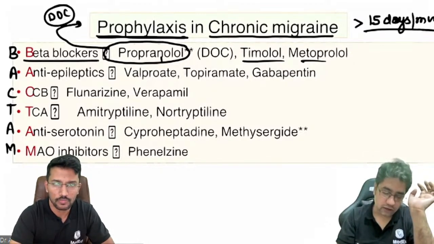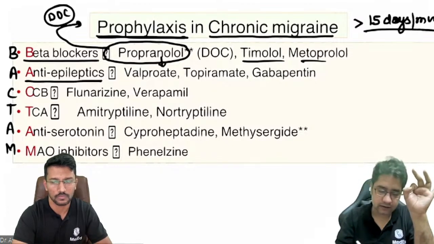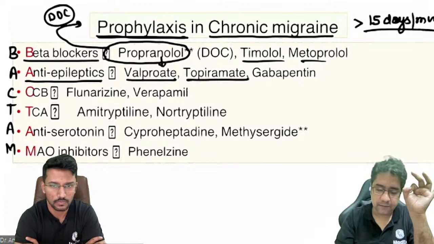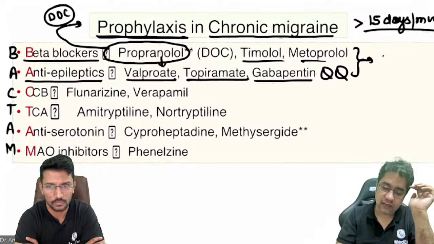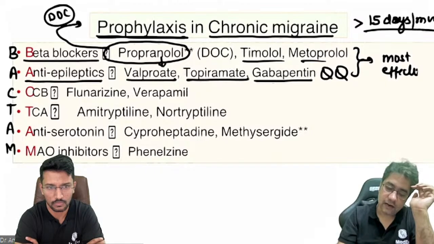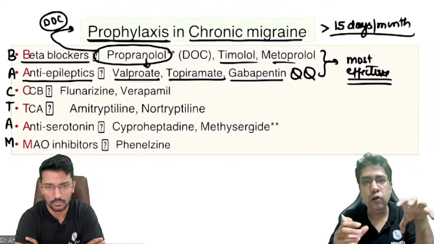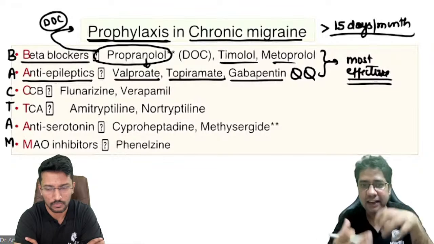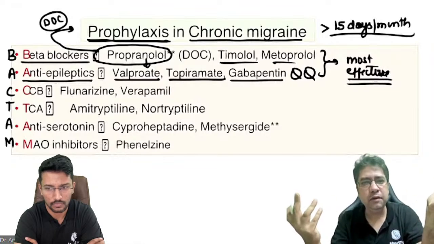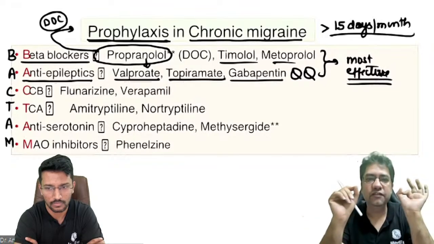If it is not controlled by propranolol, then we start anti-epileptic drugs like valproate, topiramate, and gabapentin. 3 drugs are approved. And remember, the first 2 classes of the drugs are most effective drugs. Other drugs are also given. They are very cheap. In our country, low resource setting, we very commonly give other drugs. But if you talk about Harrison, American people who are rich people who don't have any problem of money, then we only talk about which is the most effective drug.